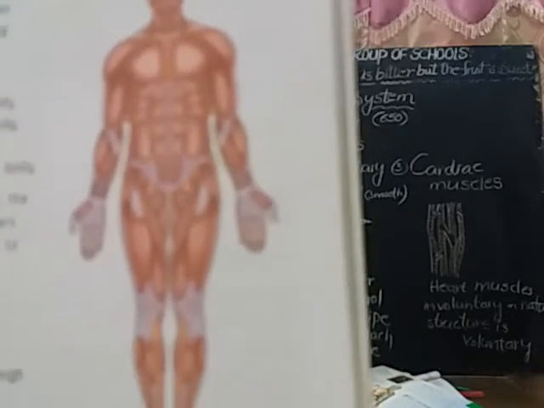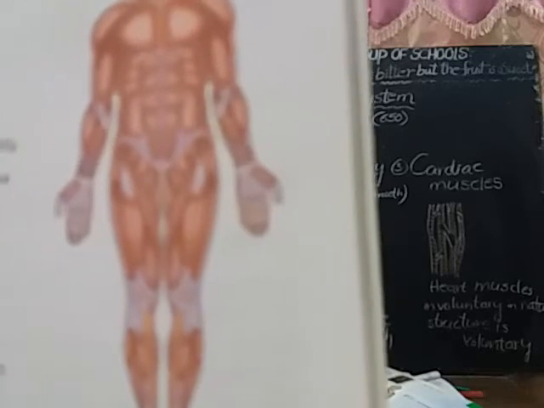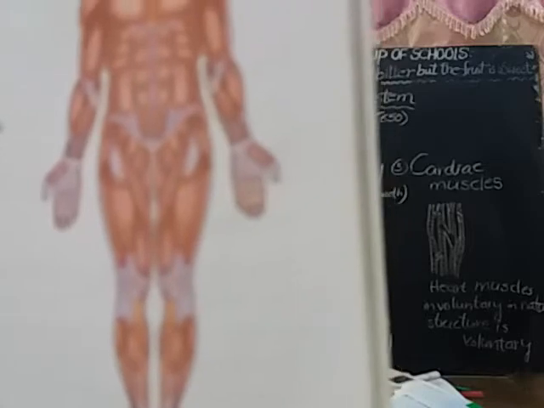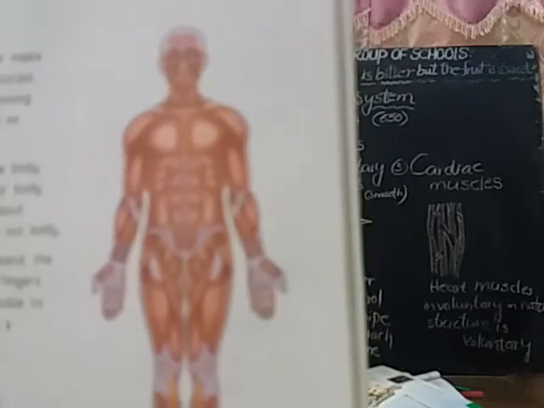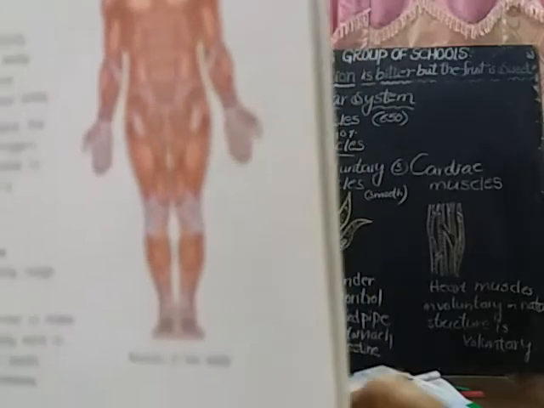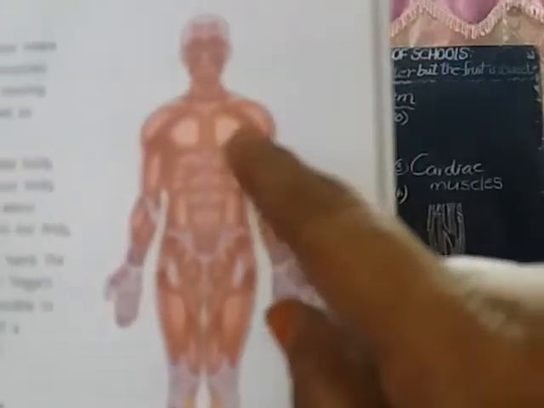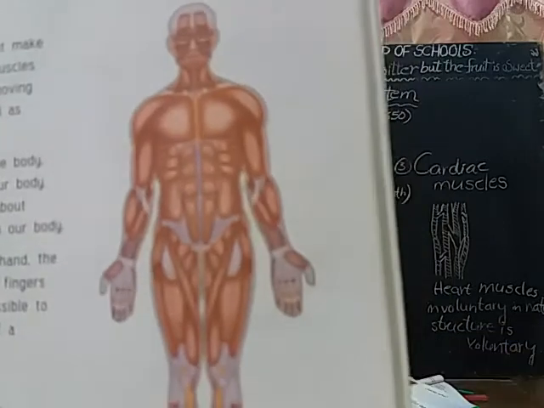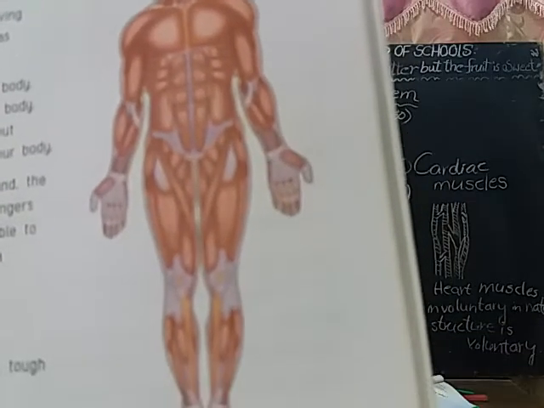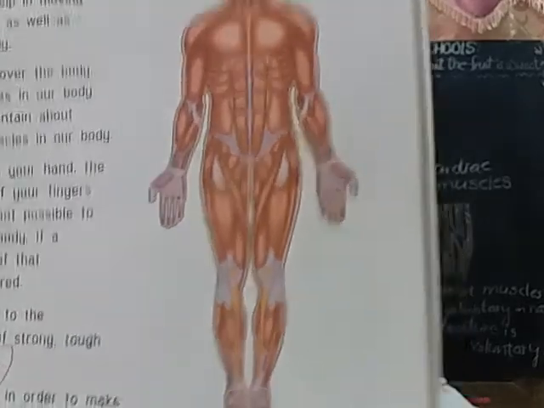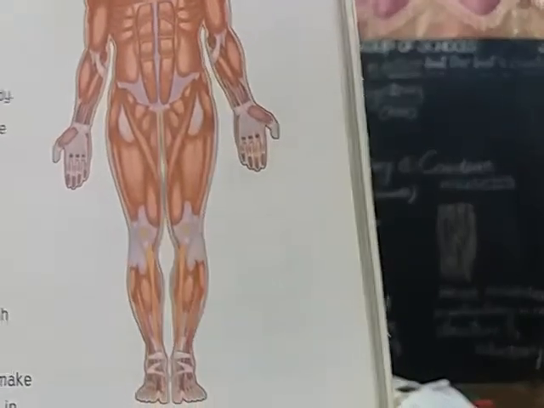To hold something in your hand, the muscles and bones of your fingers have to move. Bones cannot move by themselves. They need something to move them. This picture is the muscular system, and these are all the muscles. Muscles are attached to the bones with the help of strong tough tissues called tendons.